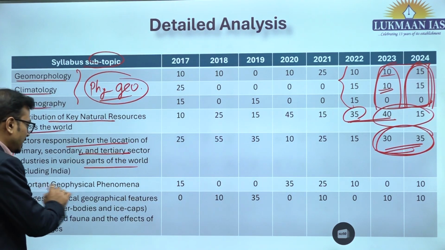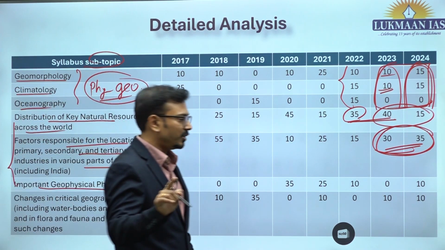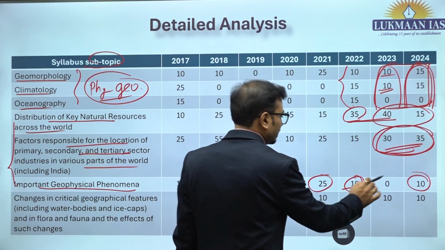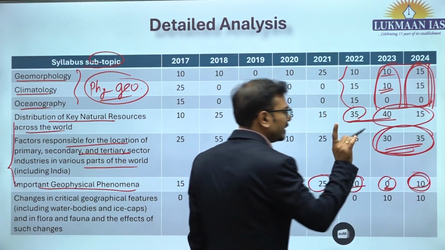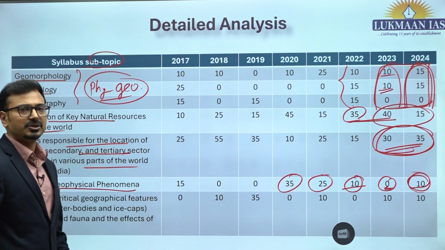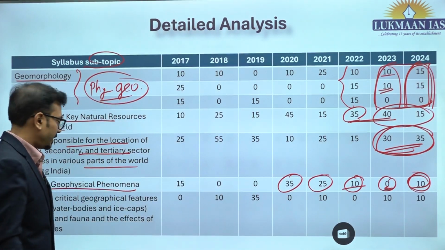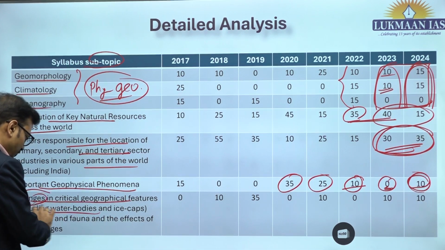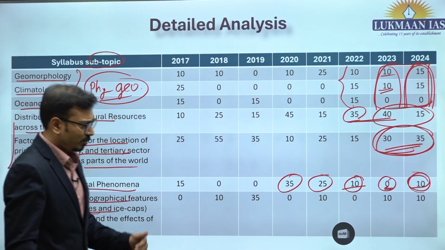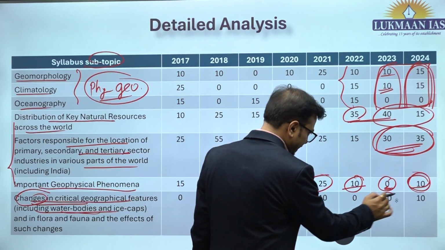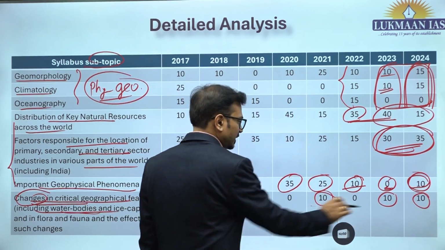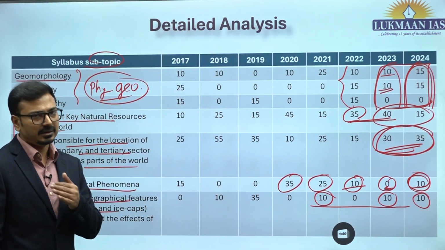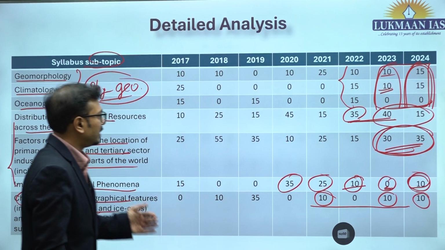Now, every year UPSC asks at least one geophysical phenomenon or natural hazard related question. You can see that a 10 marker they did not ask here, but generally one question minimum is asked. Last year it was the cloudburst mechanism. Regarding critical geographical features and changes in those features, climate change and global warming, there has been a minimum of one question in the last 2-3 years. So it is a very important part of your syllabus.